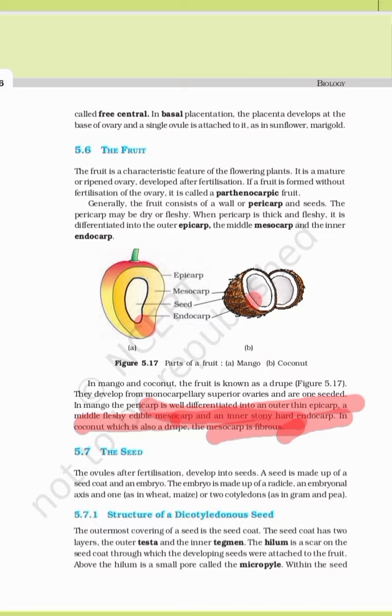Again, there are many types of fruits, that is fleshy fruit and dry fruit. Fleshy fruit is also of different types, right? And even a few dry fruits are also of different types. That is not there right now in your syllabus. We'll study it later on.